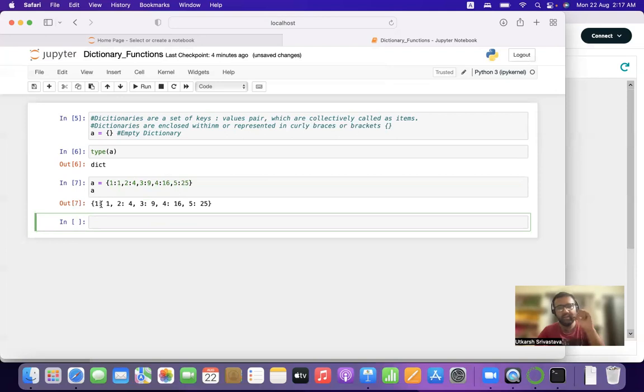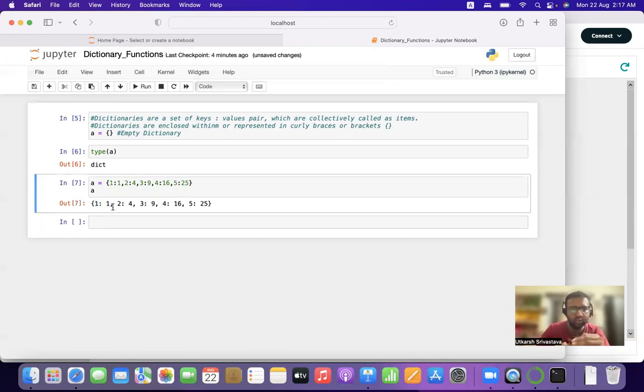Now let us discuss what are keys and what are values. Let's take 2:4 for example. On the left side of the colon is your 2, and on the right side of the colon is your 4. So the left side of the colon represents keys, and the right side of the colon represents values.